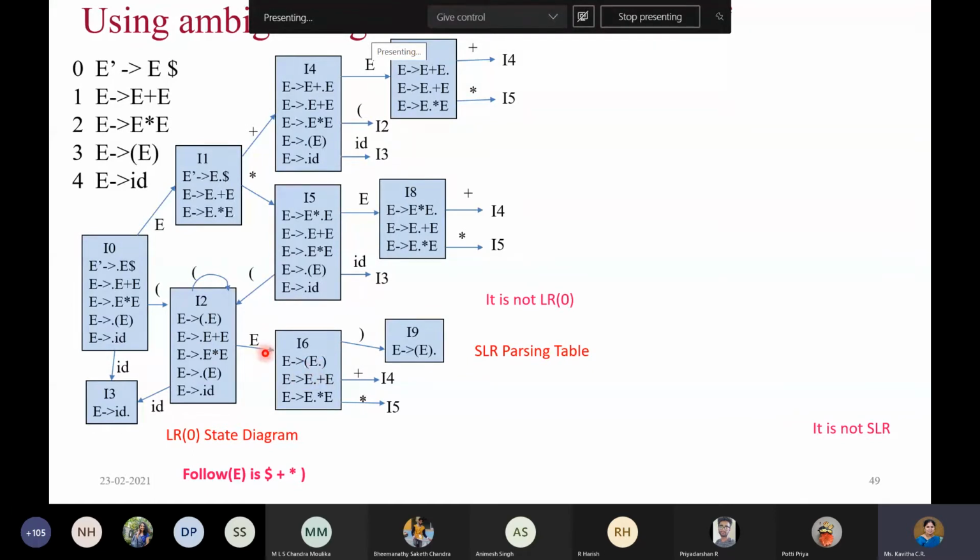So after reading E, you can't go to I1 because there is one extra LR(0) item which is different from any other item. So you can't do that. Compulsorily, all the items in that particular state should match. Then only we can reuse. Otherwise we can't. Is that clear? So you can't go back to I1 when you are reading E. Only because of the first E dash rule, it is not valid.